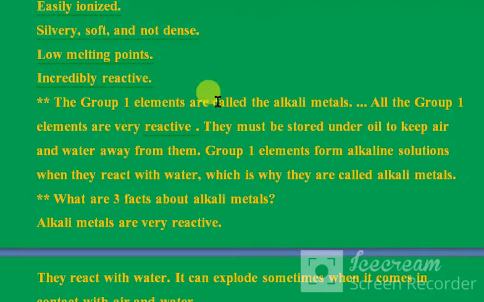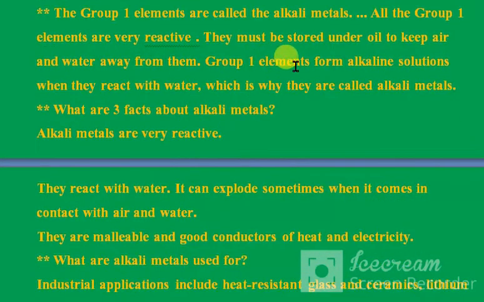The group 1 elements are called the alkali metals. All the group 1 elements are very reactive. They must be stored under oil to keep air and water away from them. Group 1 elements form alkaline solutions when they react with water, which is why they are called alkali metals.